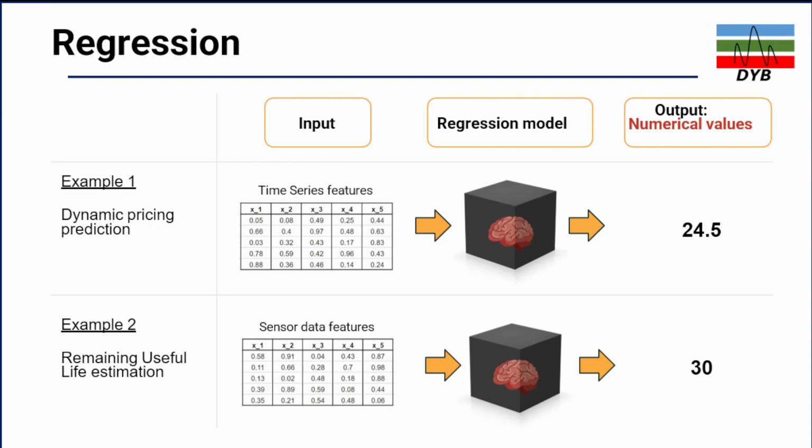The second example of regression is remaining useful life estimation. You have further analytics based on your different parameters, let's say X1, 2, 3, and 4, and you have multiple rows in the data. Let's say the output numerical value will be 30.